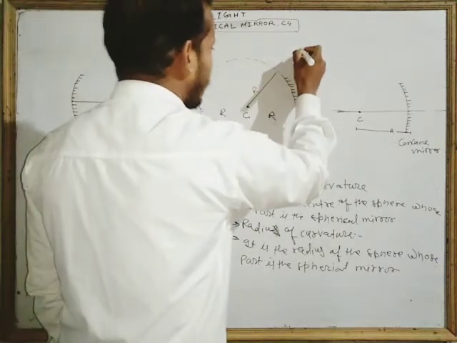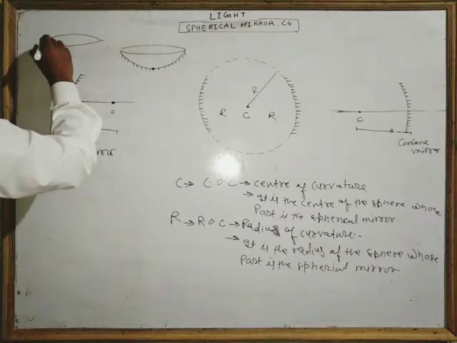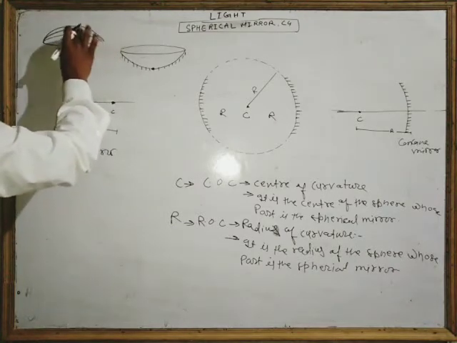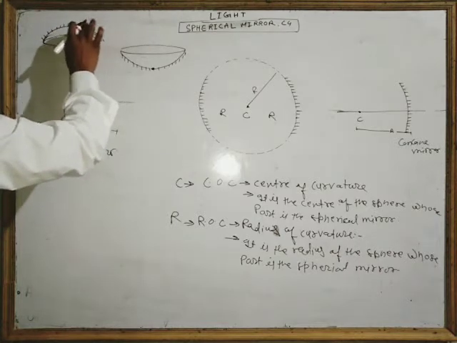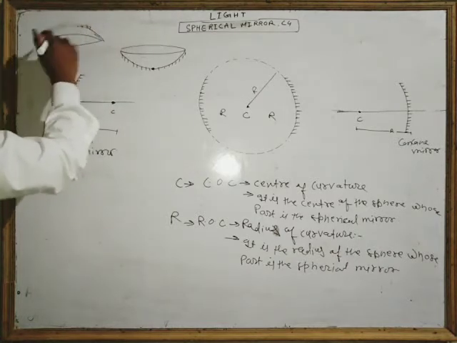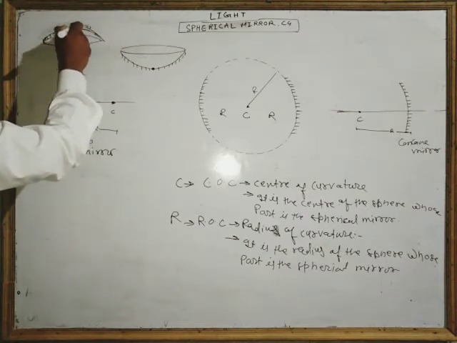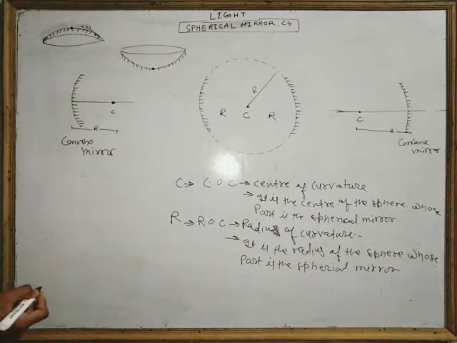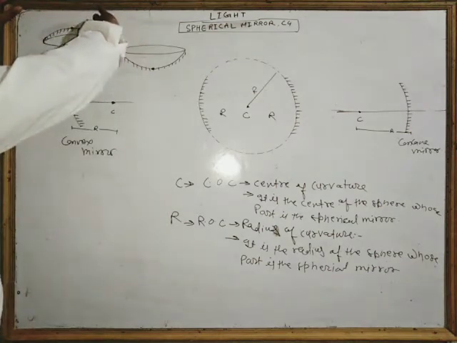And if this is a convex mirror, I am drawing it here. So this is a convex mirror, and this point must be the geometrical midpoint.